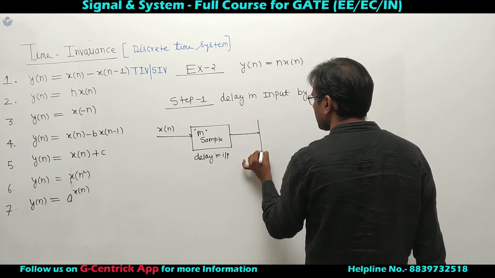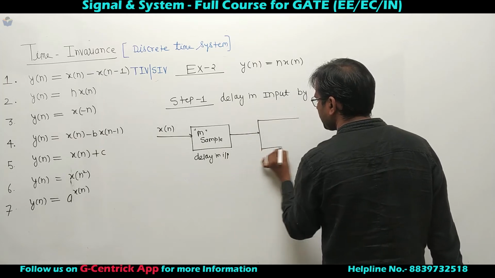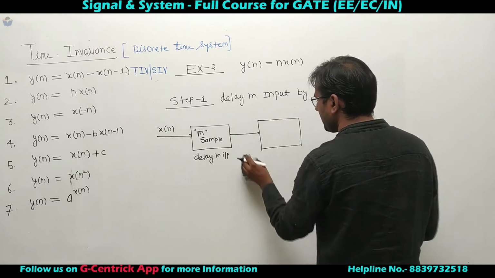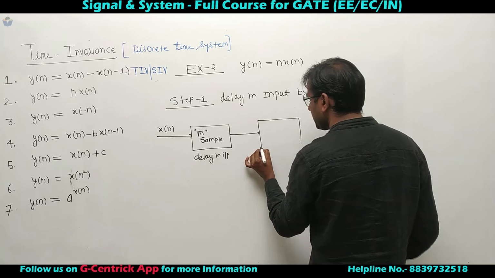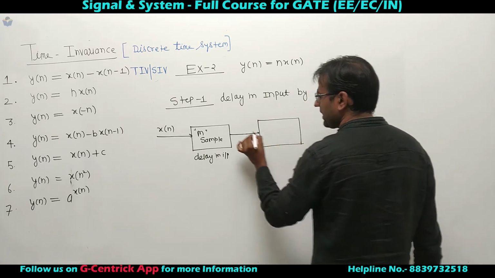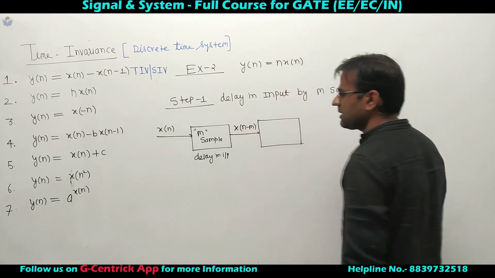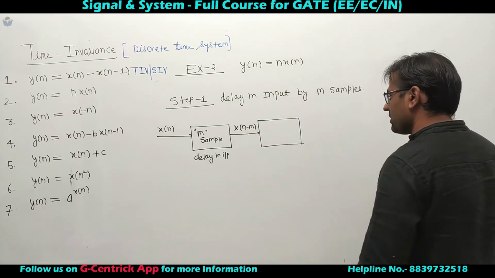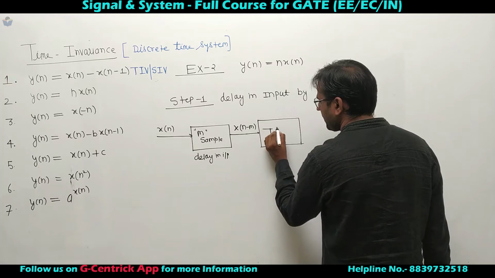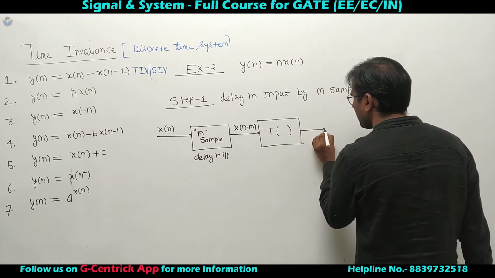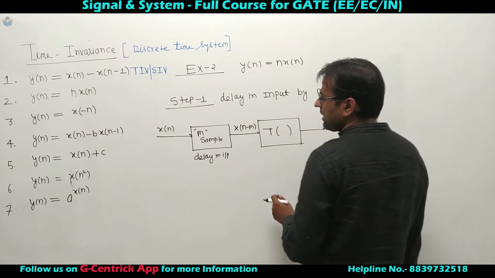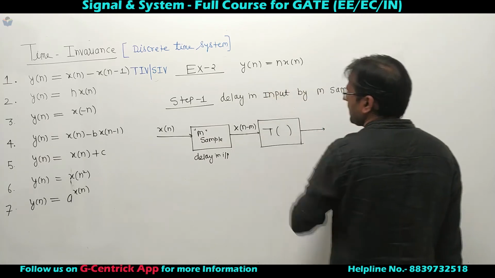Output is delayed by m samples, so the output is x of n minus m. This is the output of this delay block. Now let's apply the system.